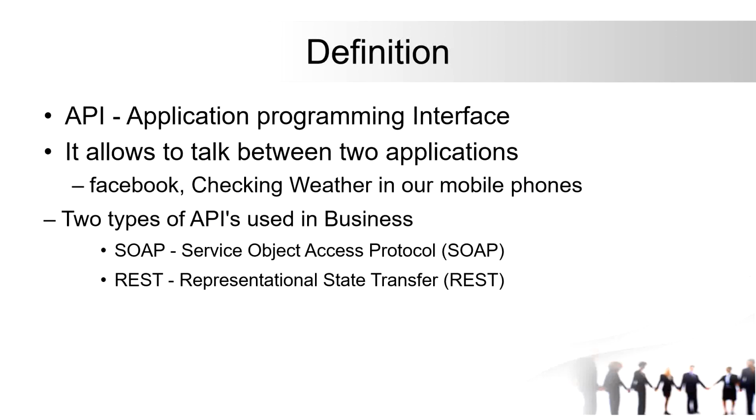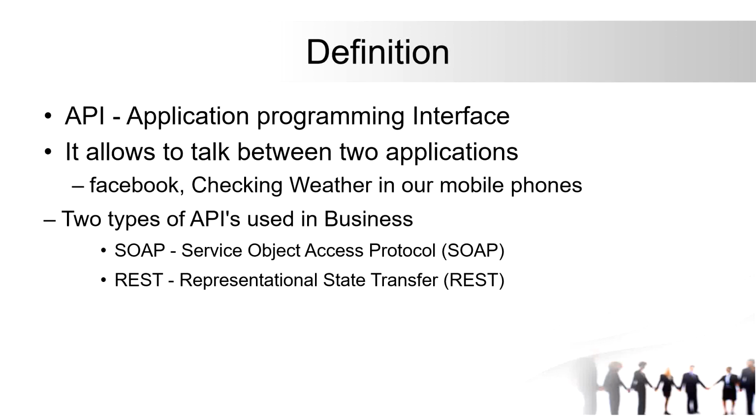Now, what's the real definition of API? API is application programming interface. It allows two applications to talk to each other. So what are the two applications here? We regularly use Facebook, right? You are updating your status, reading statuses, or watching videos. You are giving some request to get the data, so here also API is involved.